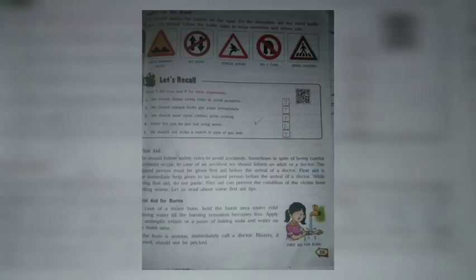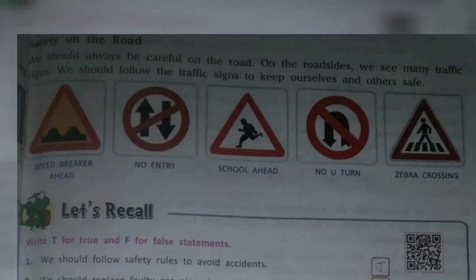Safety on road. The road is for driving vehicles. So, to avoid accidents, we must follow the safety rules on the road. We should always be careful on the road. On the roadsides, we see many traffic signs. Those traffic signs are for our safety. So we should follow the traffic signs to keep ourselves and others safe.